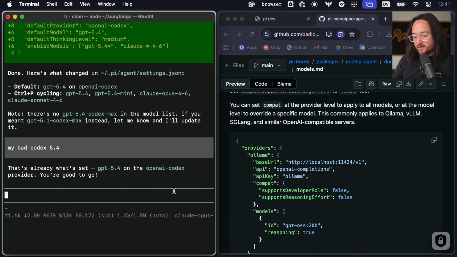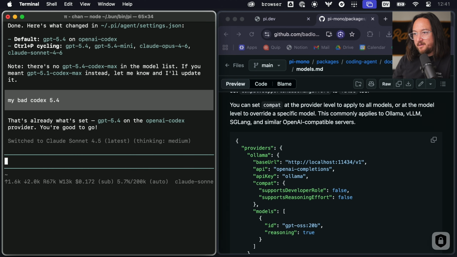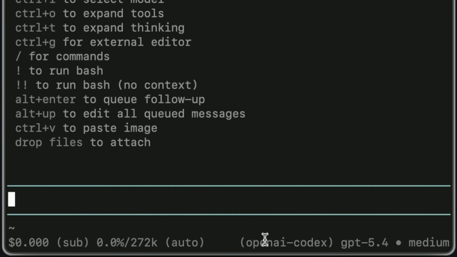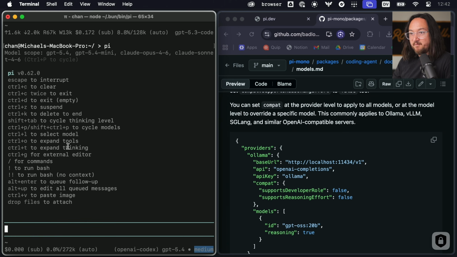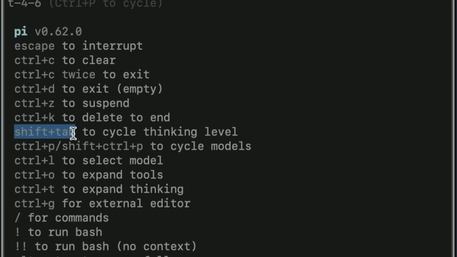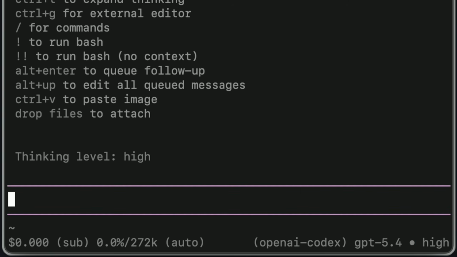So now as we go Control P, it still goes through all of them. So maybe we need to exit and reload. Okay, it loaded with our default. That's nice. Looks like we have a thinking level default of medium, but we can change that with Shift Tab. So let's try that. Okay, cool. Thinking level high, extra high, off, minimal, low, and medium, which was the default.